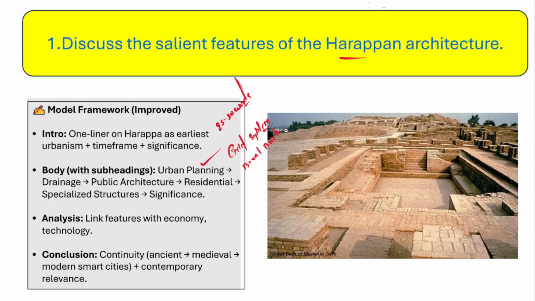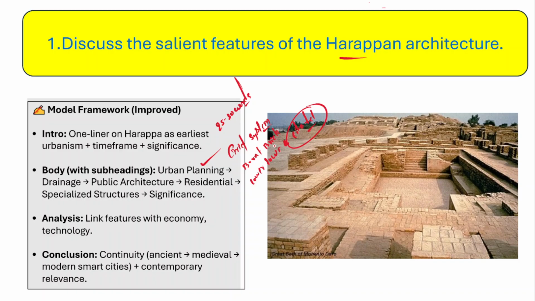In fact, in the urban civilization, particularly in places like Harappa and Mohenjo-daro, the lower town and citadel existed. The citadel was the place where the higher classes or the upper classes used to live.